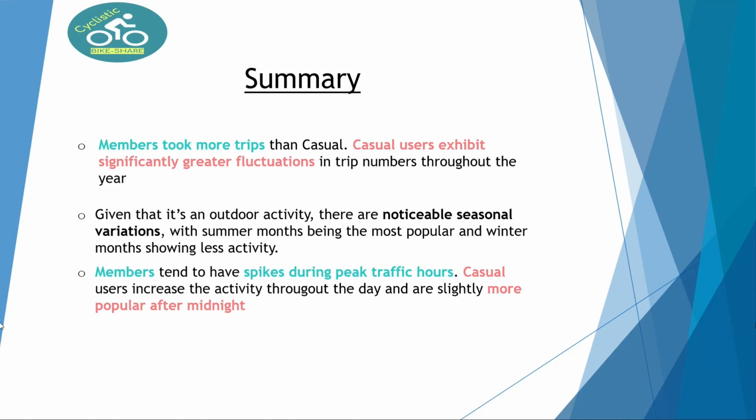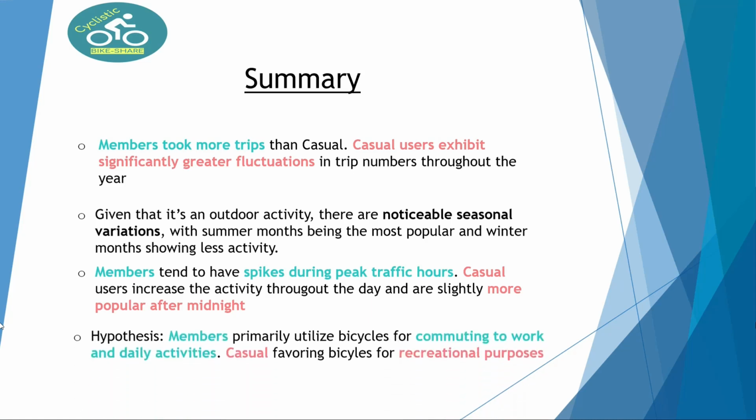And finally, the hypothesis. The hypothesis indicates that members primarily use bicycles for commuting and daily activities, whereas casual users tend to have trips lasting twice as long on average. Notably, casual users exclusively opt for dock bikes, and there are peaks in usage during July and on weekends, particularly in summer. This suggests that casual users use bicycles for recreational purposes.